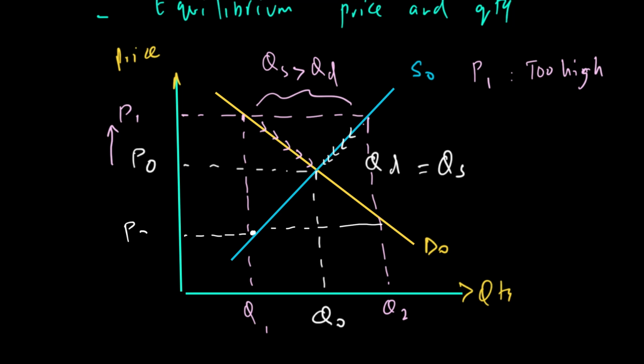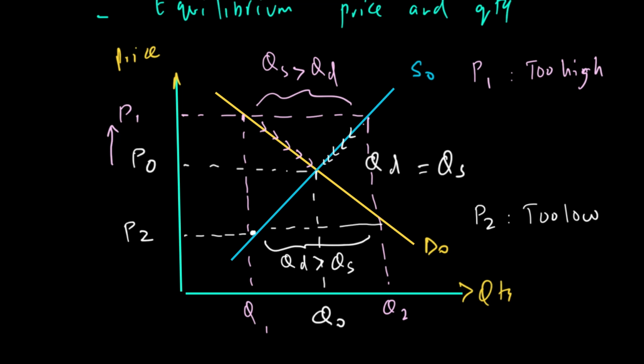Let's look at P2. At P2, you can see that the price is now too low. Why? Because at P2, you suddenly have quantity demanded greater than quantity supplied. In other words, in this case, you have a shortage. And the shortage results from the fact that the price wasn't the equilibrium price where QD was equal to QS but was too low. So let me write this: P2 is the price which is too low. When the price is too low and there is a shortage, how do the producers react to it?